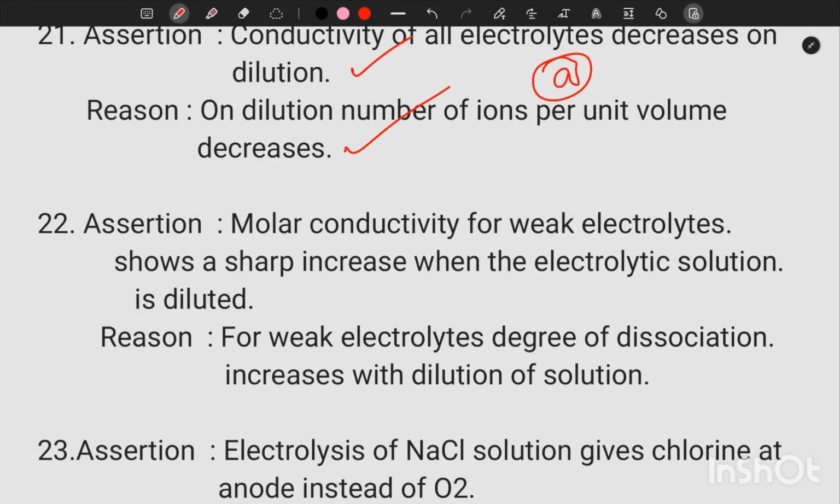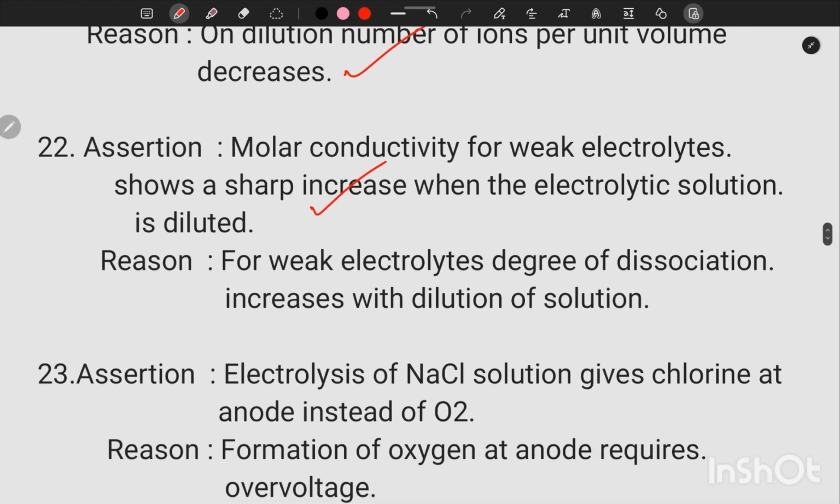Molar conductivity for weak electrolyte shows a sharp increase when the electrolytic solution is diluted. So assertion is correct statement. Reason, for weak electrolyte, the degree of dissociation increases with the dilution of solution. So both assertion and reason are correct statements, and reason is the correct explanation of assertion. So option A.